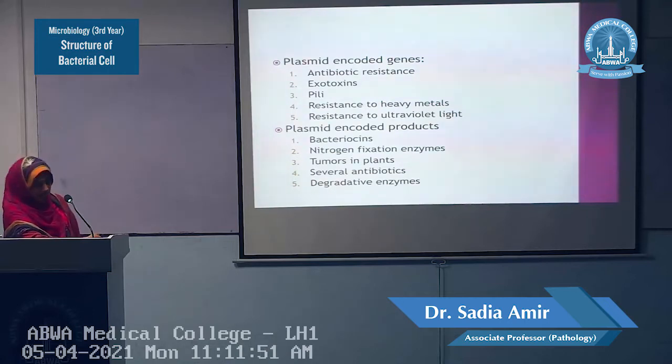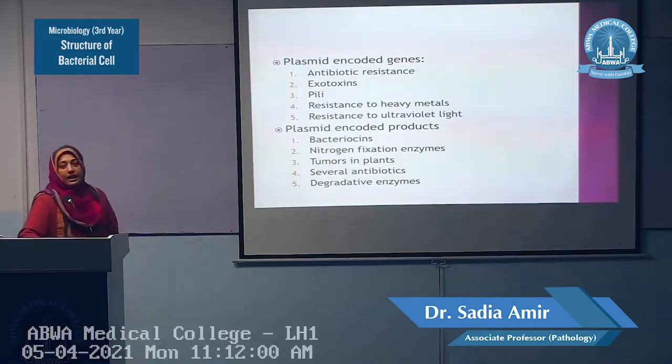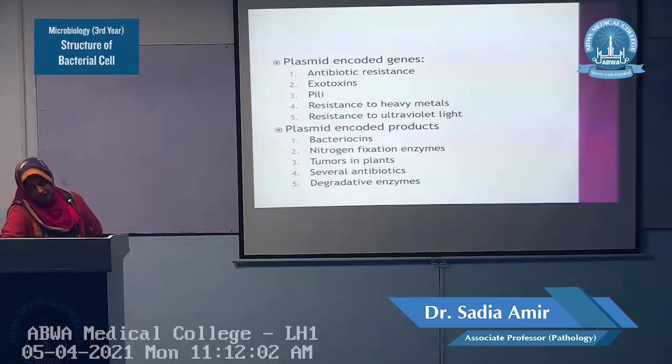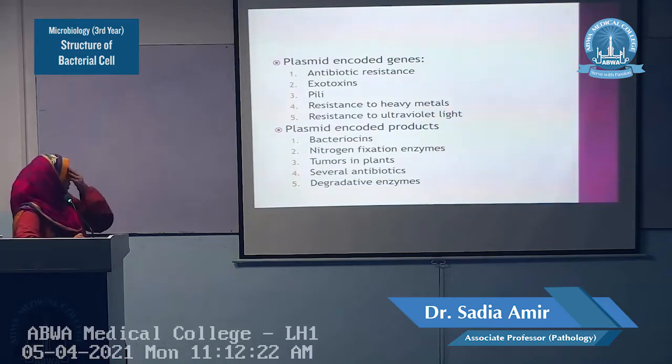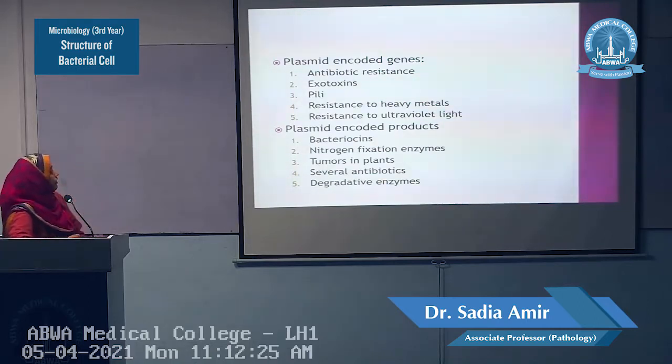Plasmid encodes the genes for the resistance to the heavy metals. For example, mercury and silver. Mercury is a very essential component of the different antiseptics. They also encode the genes for the resistance to the ultraviolet light. For example, the DNA repair enzymes. Due to the ultraviolet light, DNA damage occurs. There are DNA repair enzymes, and the genes for these enzymes are carried through the plasmids. So, resistance to the ultraviolet light. Plasmids encode different products. These are the five encoded genes for these functions.